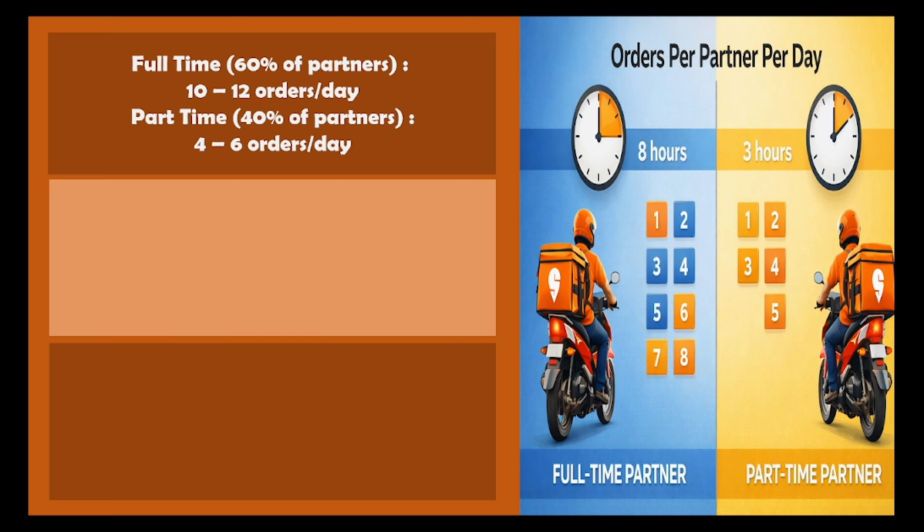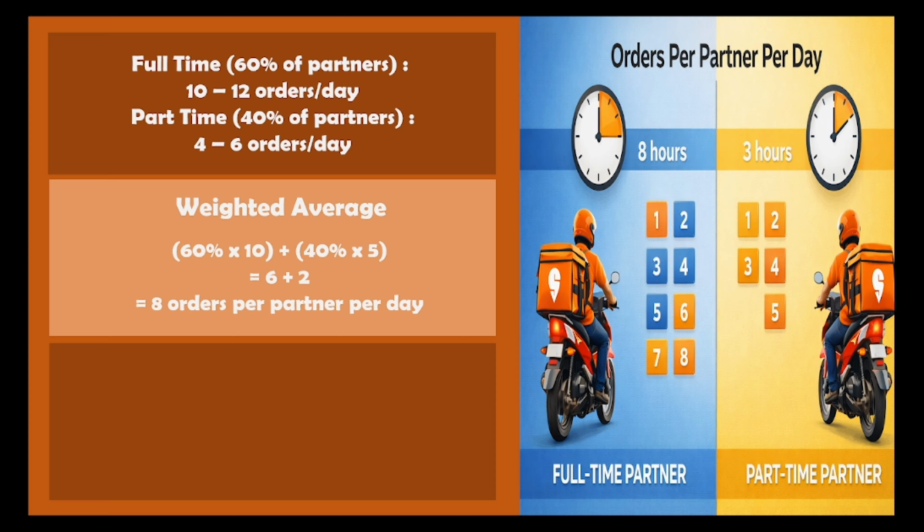So these partners don't work 24 hours. They might work 8 to 10 hours. And for one delivery, it might take them around 30 to 45 or even 1 hour to complete one delivery. So if we consider the breaks and peak hour services, whereas the normal hour services, we will reach this 10 to 12 orders per day for full time, and for part time around 4 to 6 orders. Now we have to take the weighted average to get orders per partner. So 60% multiplied by 10, adding 40% multiplied by 5, we will get 8 orders per partner per day.